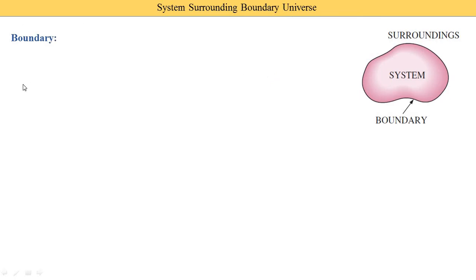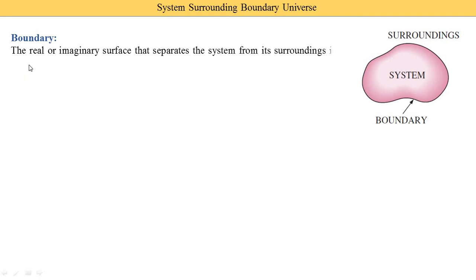Third definition is the boundary. You already know what a boundary is. In cricket, a boundary is provided, and if the ball goes outside directly to the boundary, it is considered a six. The boundary is drawn on a cricket ground, and here we have a similar type of word called the boundary. So here I explain what the boundary is. The real or imaginary surface that separates the system from its surroundings is called the boundary.